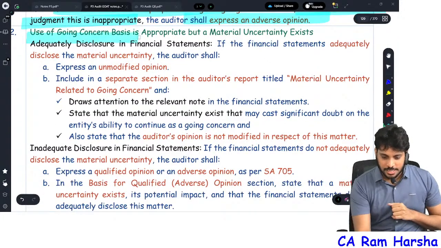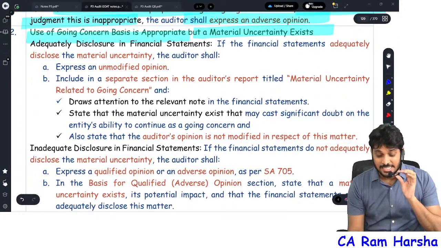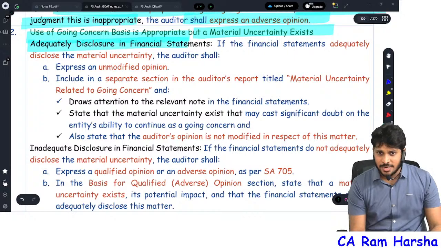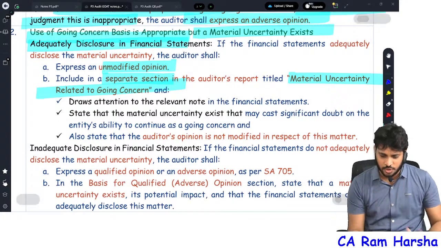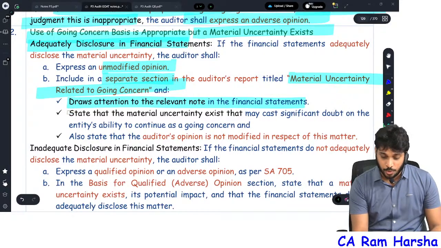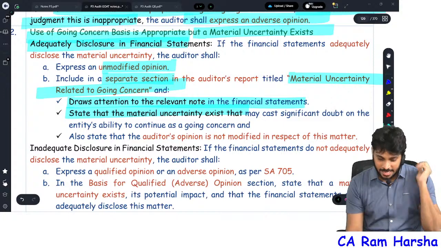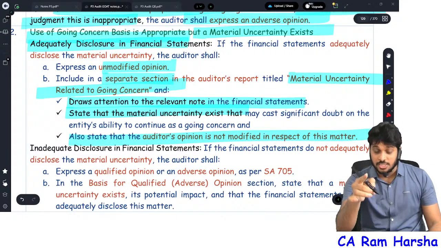Sir, going concern basis is appropriate, but material uncertainty exists. And is it adequately disclosed in the financials? Yes sir, then unmodified in the going concern aspect. Add a separate section in the audit report titled material uncertainty related to going concern. Draw the attention of the reader to the relevant note, state that material uncertainty exists, and also state that your opinion is not modified.